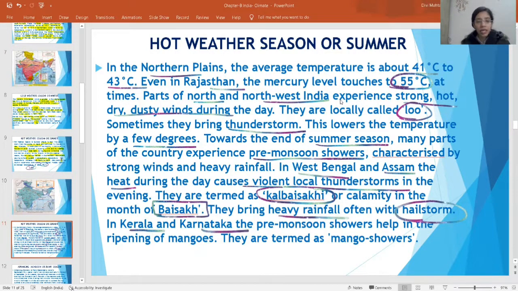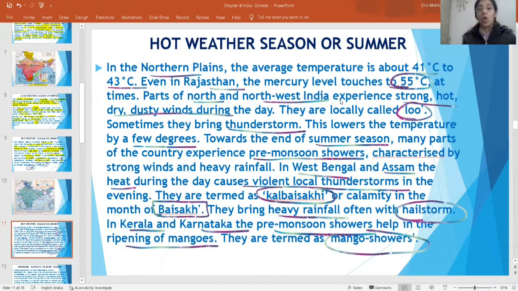In Kerala and Karnataka, the pre-monsoon showers come when mangoes are growing. So they are known as mango showers. The ripening of mangoes is going on when pre-monsoon showers occur in Kerala and Karnataka. They are also known as mango showers.